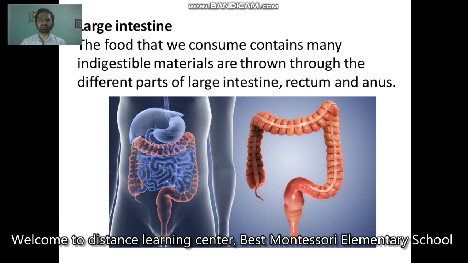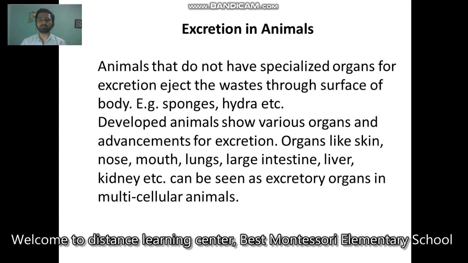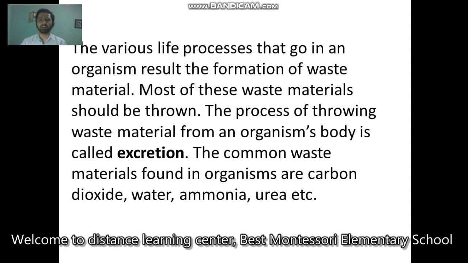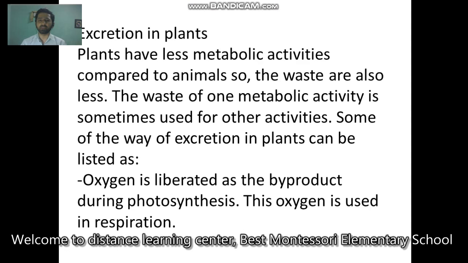Now, in revision, what is excretion? It is the process of throwing out waste materials, and the common wastes are carbon dioxide, water and ammonia. Most plants use the waste of one metabolic activity for other metabolic activities. Oxygen, the waste of photosynthesis, is used for respiration.